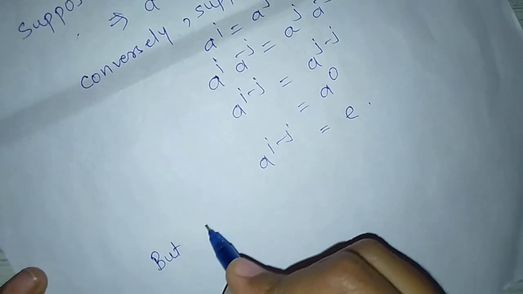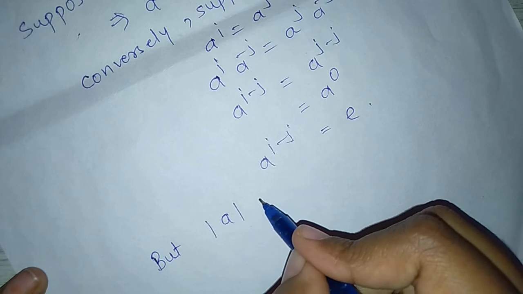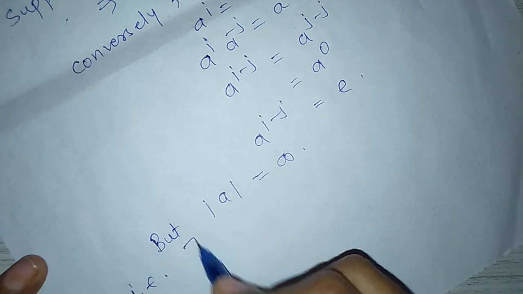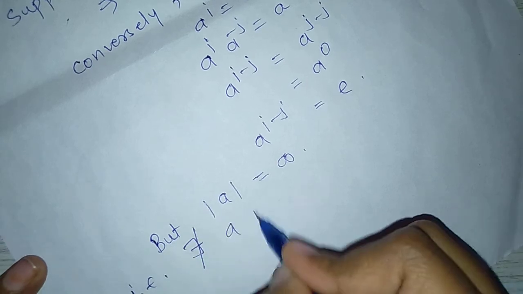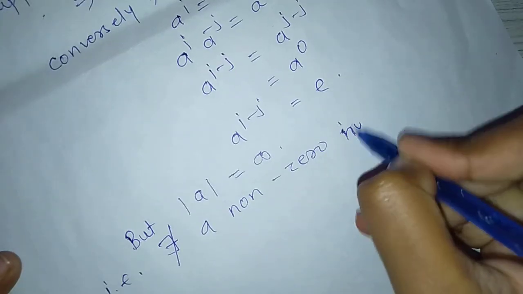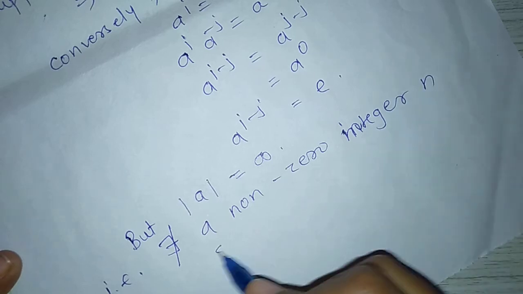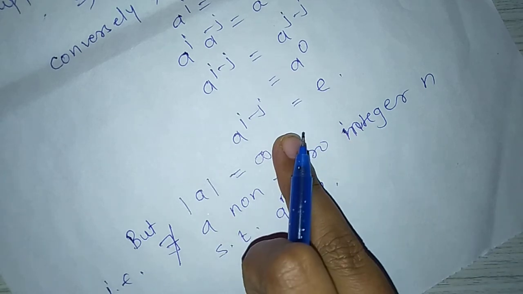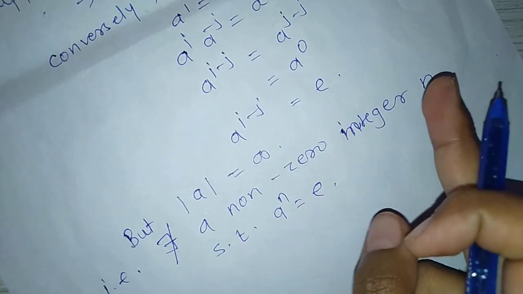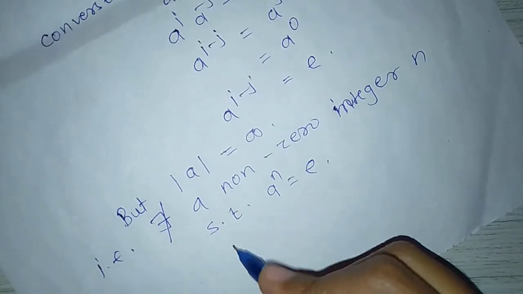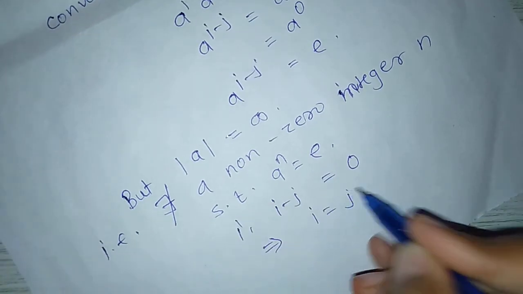But the order of a equals infinity means there does not exist a non-zero integer n such that a raised to n equals identity. But here we get a raised to i minus j equals identity, so i minus j must be 0. Therefore i minus j equals 0, which implies i equals j.